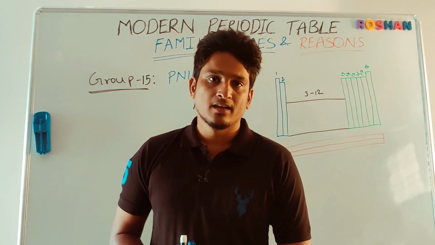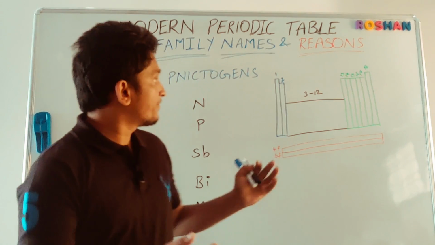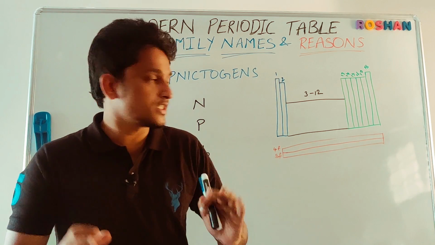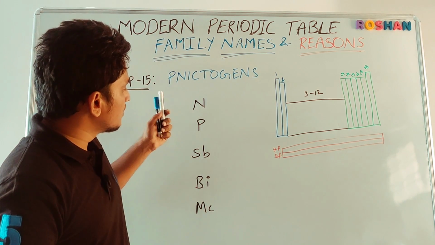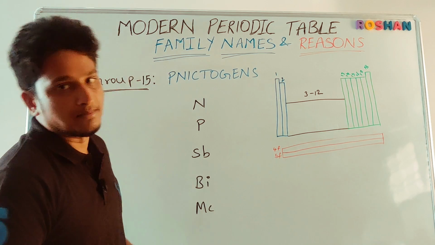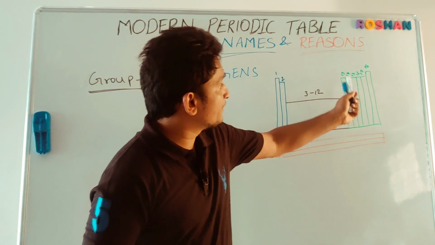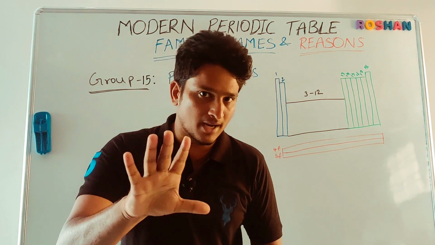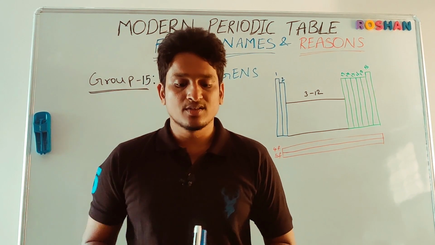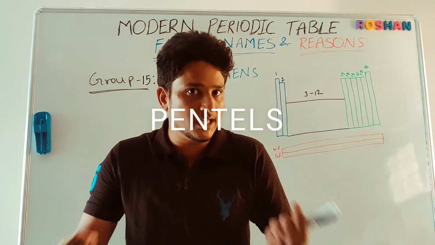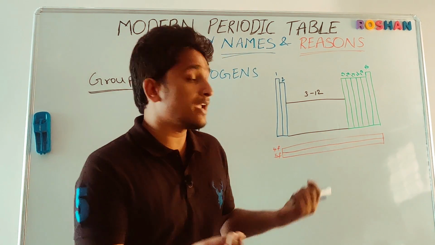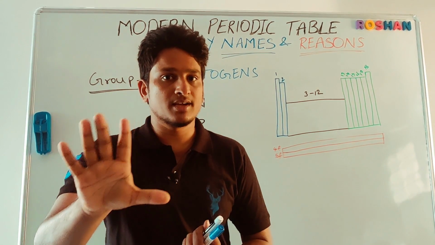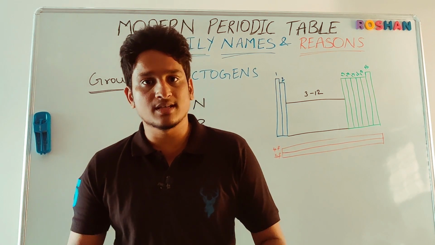So students, next, group 15 elements. Group 15 elements are called pnictogens, with a silent P, pnictogens. The elements are nitrogen, phosphorus, arsenic, antimony, bismuth, and moscovium. They belong to group 15 in the periodic table from the P block elements, and their valence electrons are 5 and their valency is 3. Sometimes these elements are also called pentels. Why? Because they belong to group 5 in the old notation of IUPAC group numbers, and they contain 5 valence electrons. So sometimes these groups are also referred to as pentels.